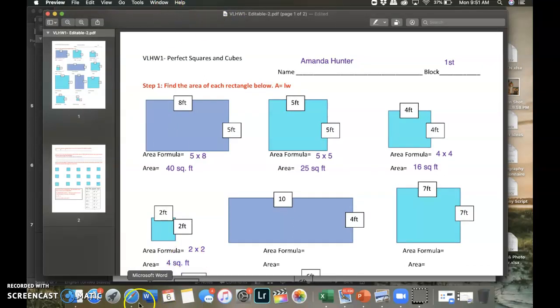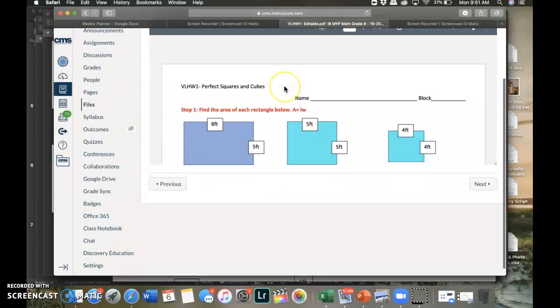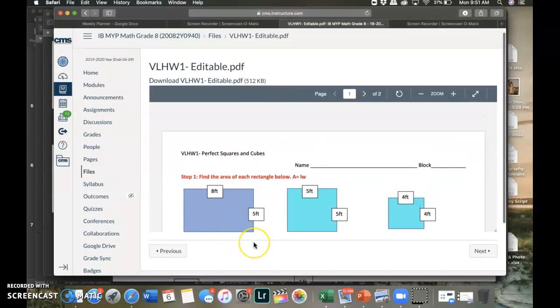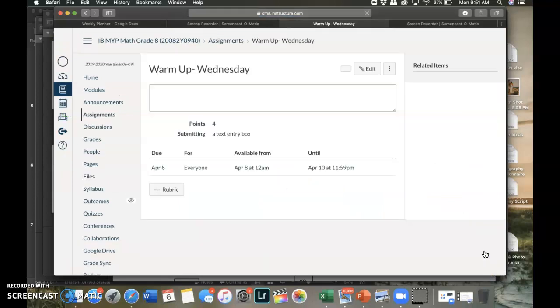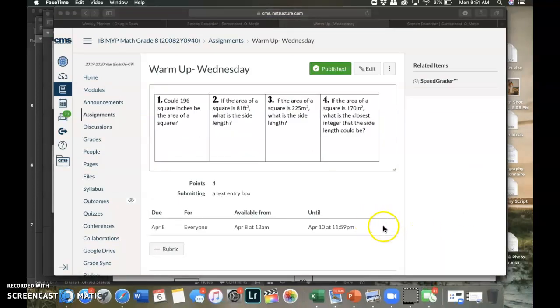So what you're going to do is go back to Canvas. And whenever you submit your work, you're going to use that document. So let me know if you have problems submitting or saving. Just remember that you have to save that worksheet. The next thing on here is your warm-up for Wednesday.